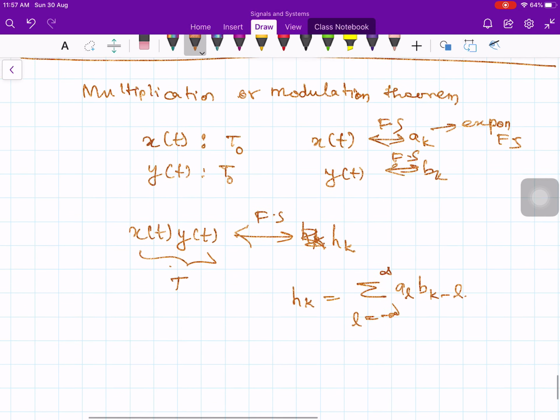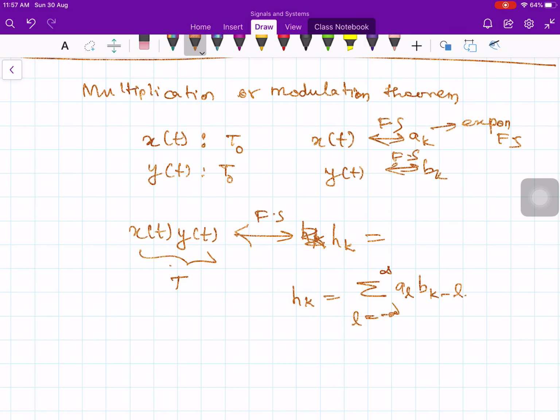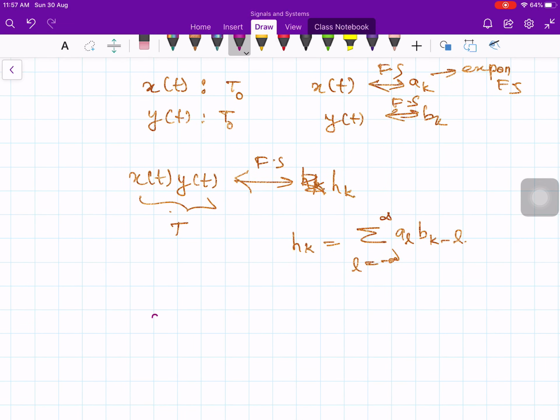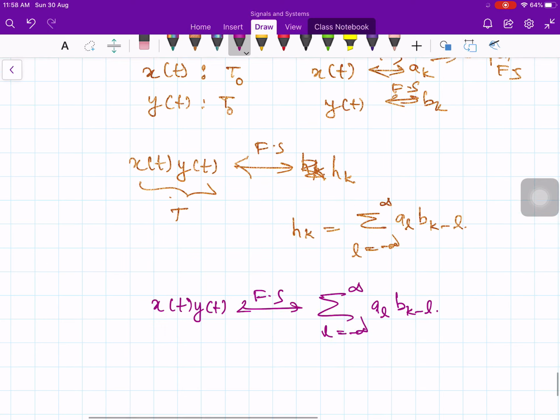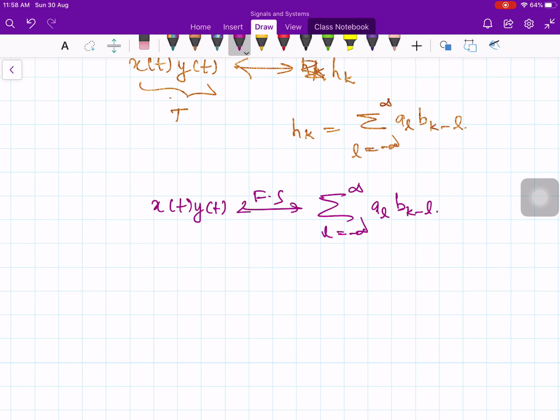Therefore, x of t times y of t has complex exponential Fourier series coefficients given by the sum over l equal to minus infinity to plus infinity of a_l b_(k minus l). Then again, this is easy to prove.